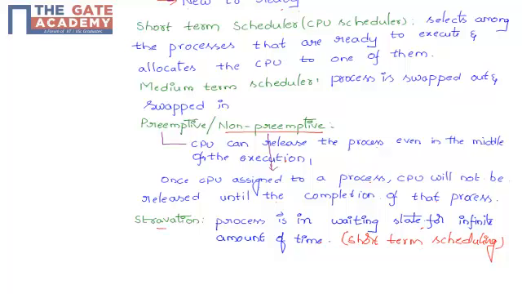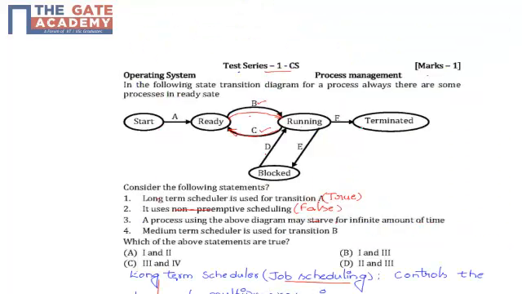So it is in starvation state. But in this diagram, there is no process like there in starvation. So it is true. So third statement also true.